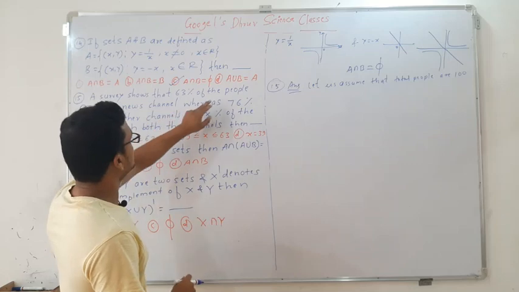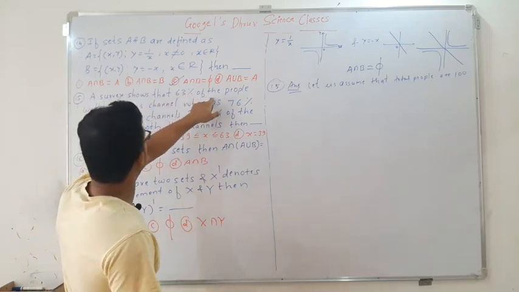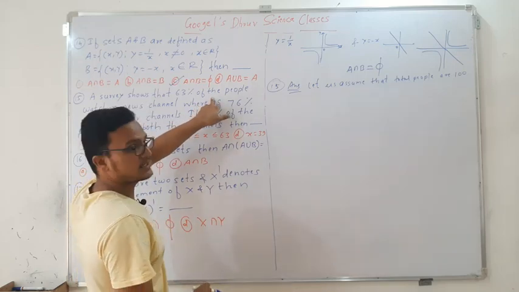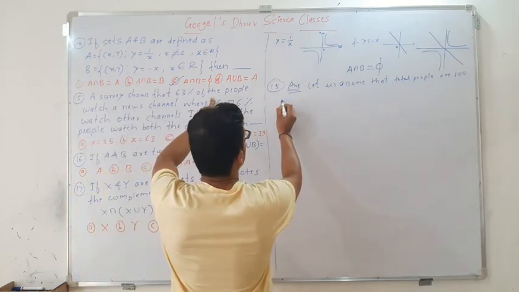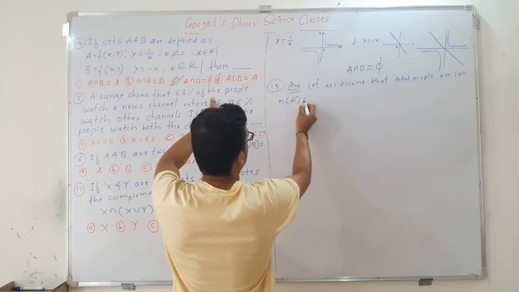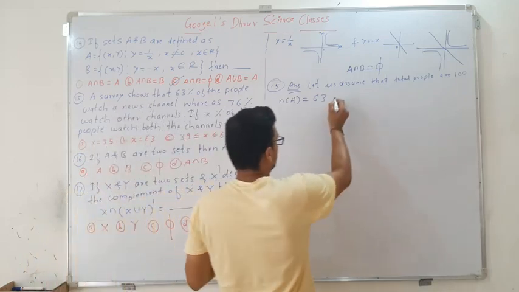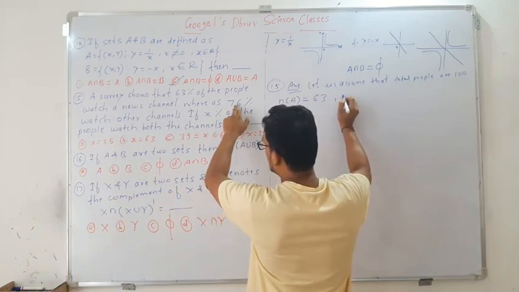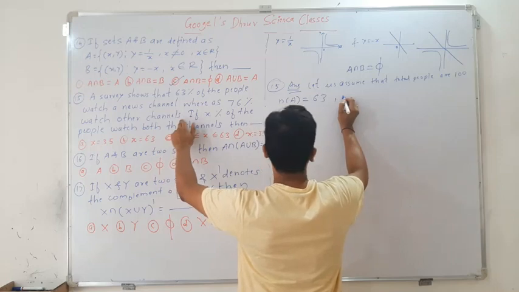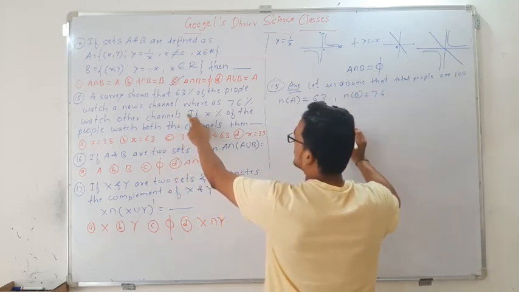Okay, now in that first one you can see, a survey shows that 63% of the people watch a news channel. Suppose I take n of A as 63. Then 76% watch the other channels, that is I will take n of B as 76.